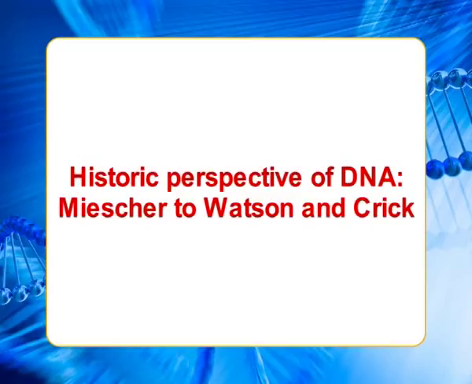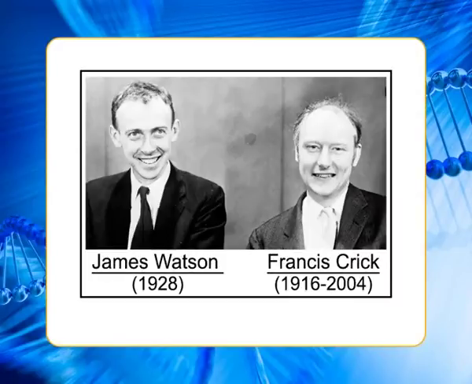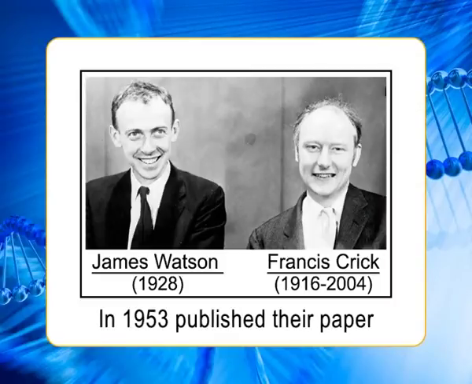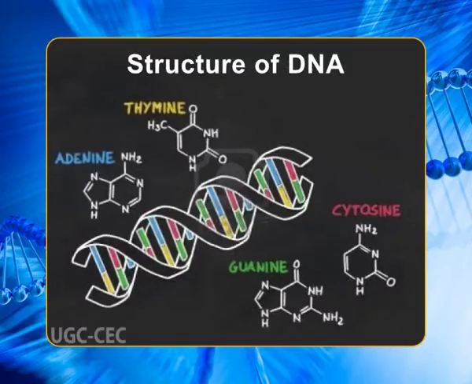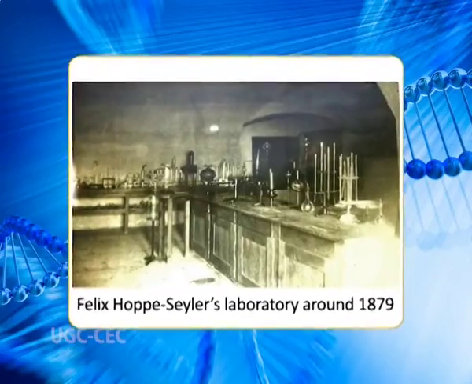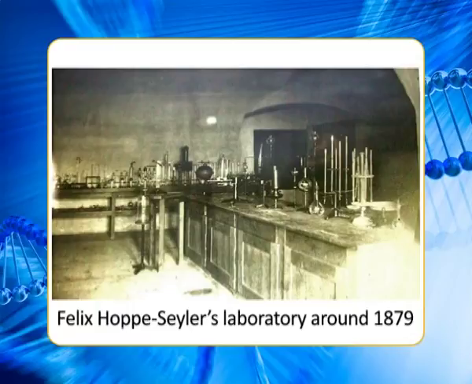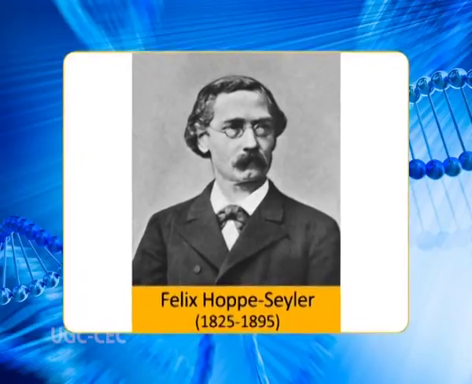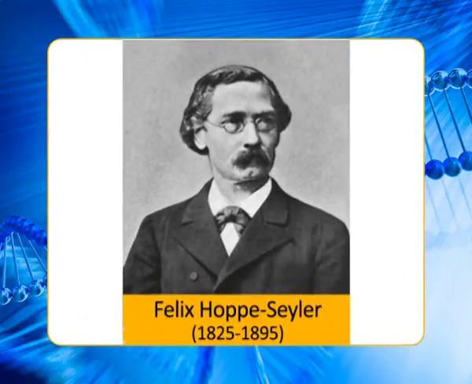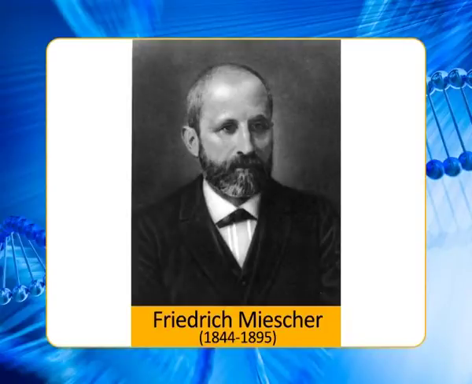Now let's start. Historic perspective of DNA, Messier, Watson and Crick. Watson and Crick in 1953 published their paper on the structure of deoxyribonucleic acid, DNA. That publication, in a sense, marked the end of a story that began nearly a century earlier in a laboratory in Tübingen, Germany. It was in this laboratory, under the direction of the great German physiologist Felix Hoppe-Seyler, that an unknown 25-year-old Swiss scientist named Friedrich Miescher discovered a cellular substance that was unlike anything known.